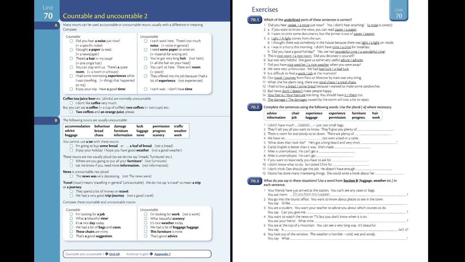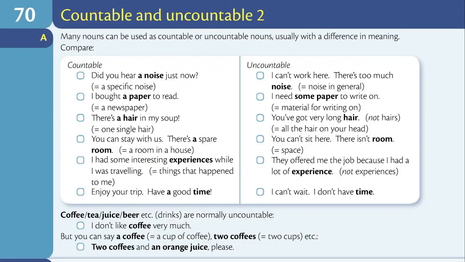Unit 70. Countable and Uncountable 2. Section A. Many nouns can be used as countable or uncountable nouns, usually with a difference in meaning. Compare. Countable: Did you hear a noise just now? Uncountable: I can't work here. There's too much noise. Countable: I bought a paper to read. Uncountable: I need some paper to write on.